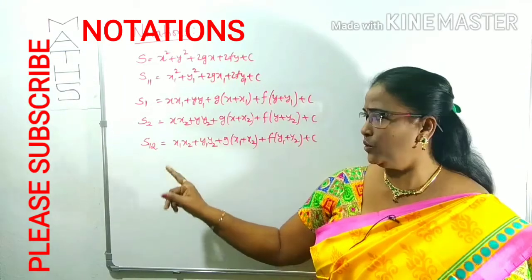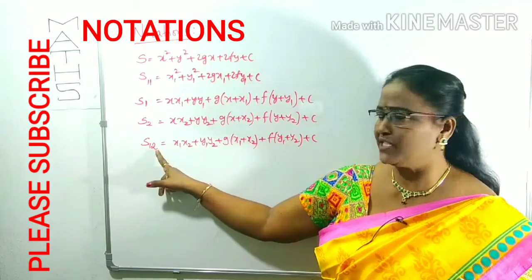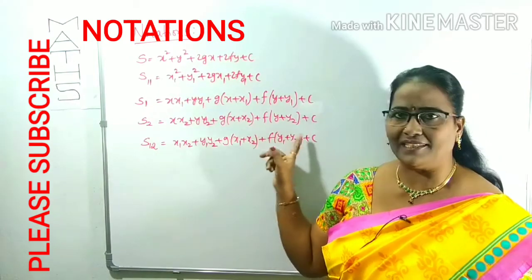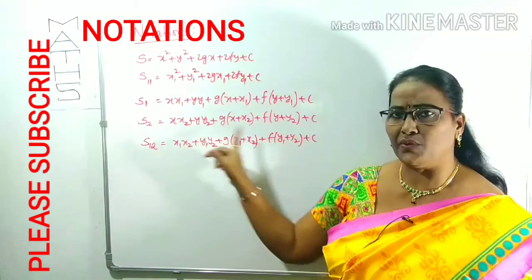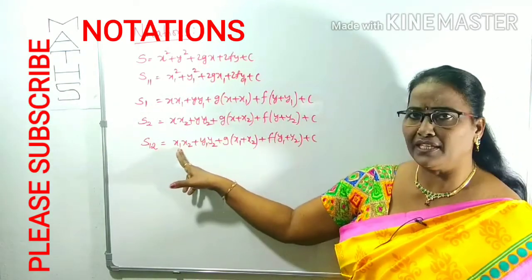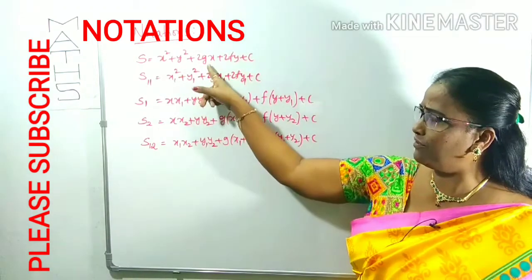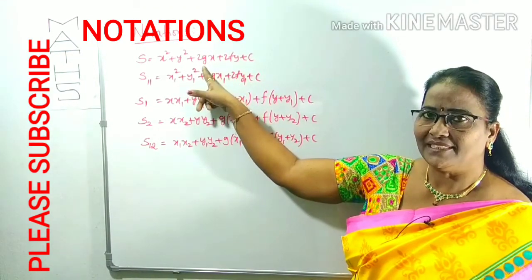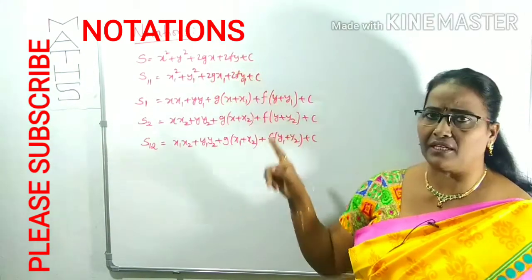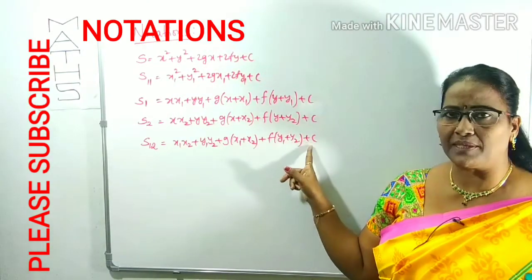In case of S12, the first number indicates 1, the second number indicates 2, meaning the first is x1, y1 and the second is x2, y2. Wherever S12 is there, you can take x1 x2 plus y1 y2 plus g of x1 plus x2 plus f of y1 plus y2 plus c.